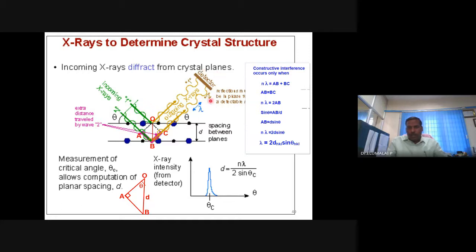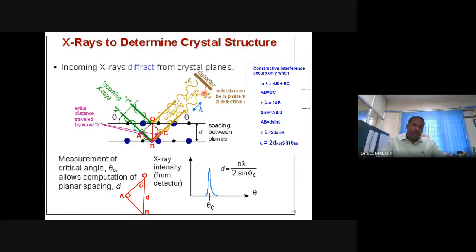The detectable intensity you will be able to get if these two rays are having constructive interference. If not, we will not be able to detect the intensity of the scattered or diffracted radiation. You will not be able to get the Bragg peaks. As simple as that.